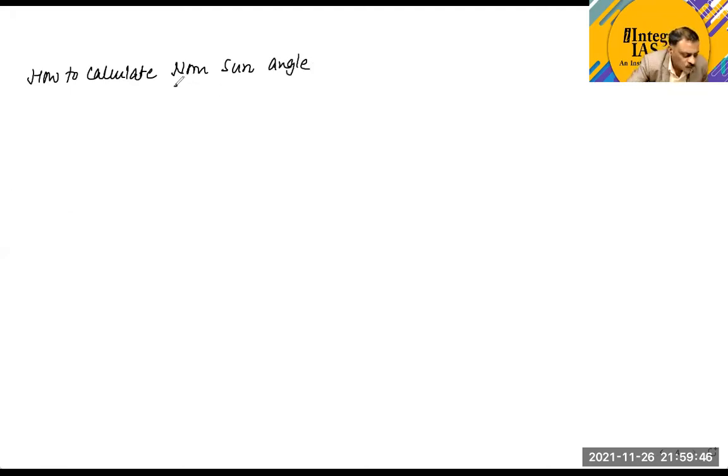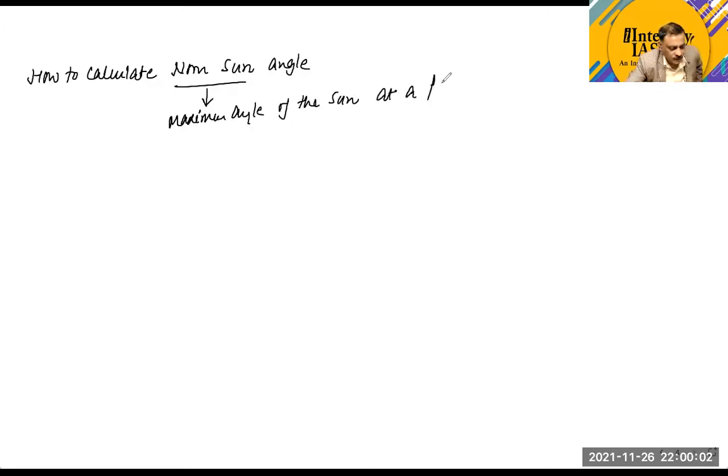Noon sun angle means the maximum angle of the sun at a particular latitude.